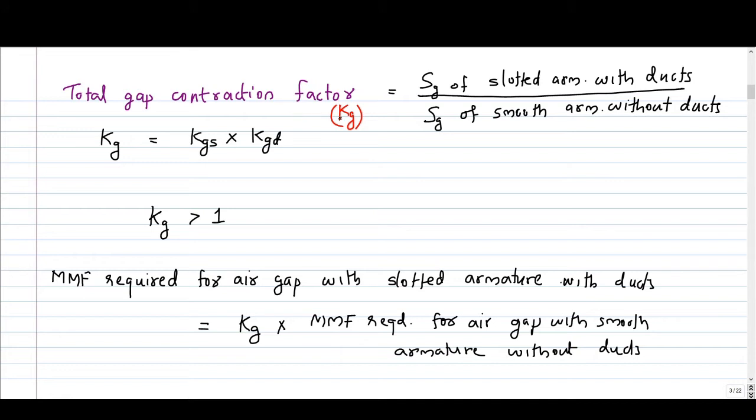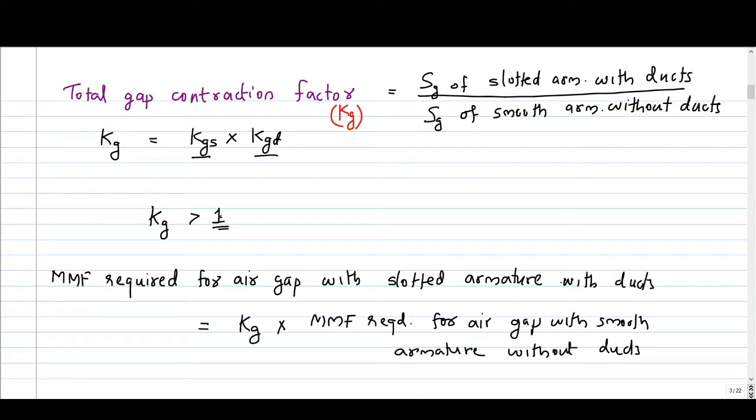And then we defined total gap contraction factor. The total gap contraction factor is the ratio of reluctance of air gap for slotted armature with the ducts to reluctance of air gap for smooth armature without ducts. It was shown to be equal to the product of the previous two factors, kgs and kgd. So the total gap contraction factor is kgs into kgd, and kgs is greater than 1. We have seen that kgd is also always greater than 1, so kg is greater than 1. So basically the reluctance of air gap with a slotted armature with ducts will be greater than that of smooth armature without ducts.